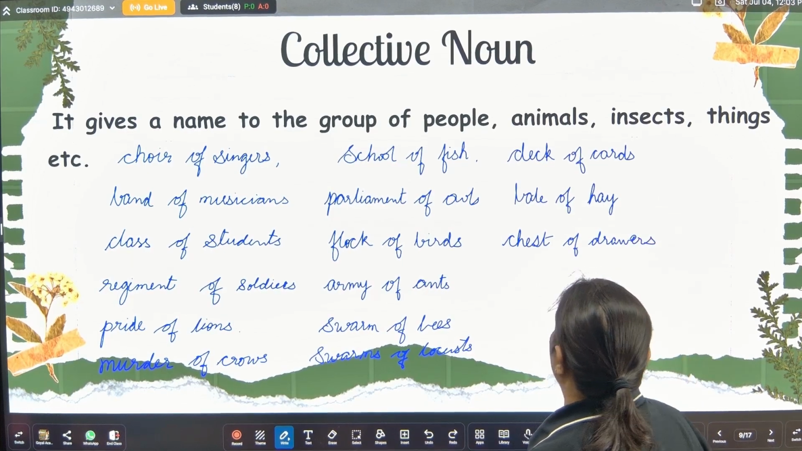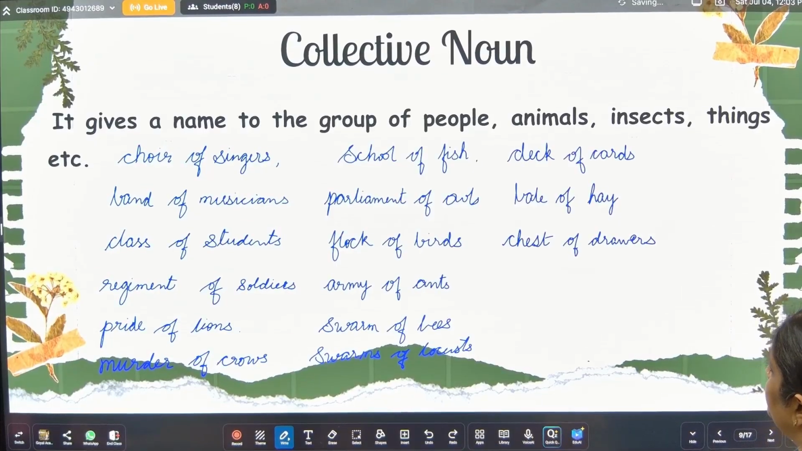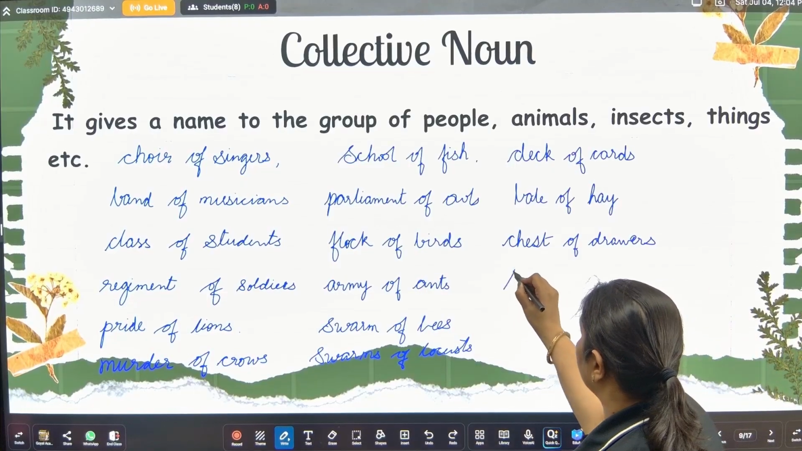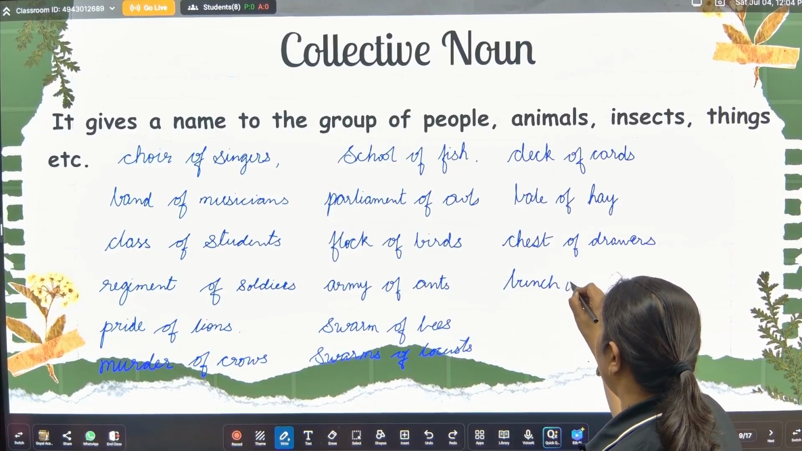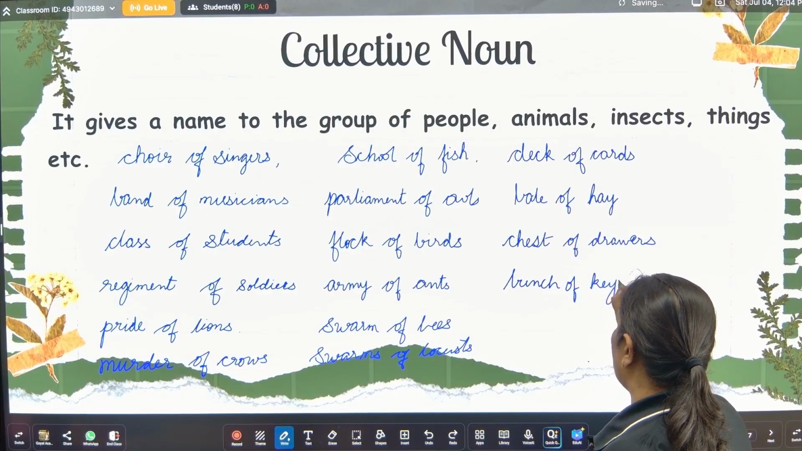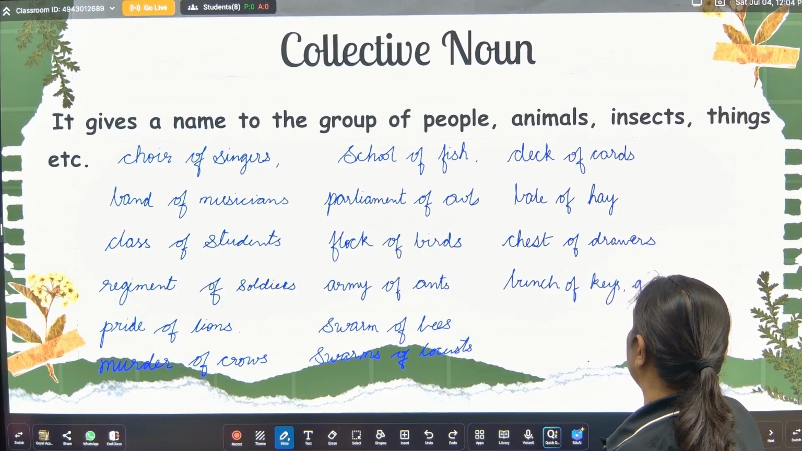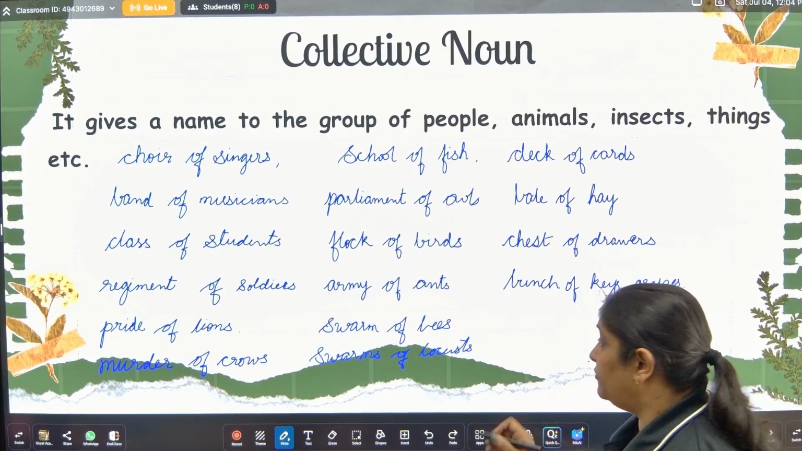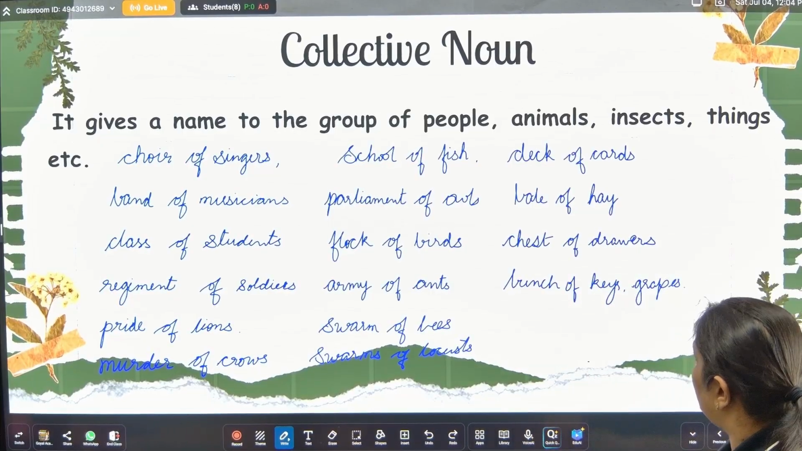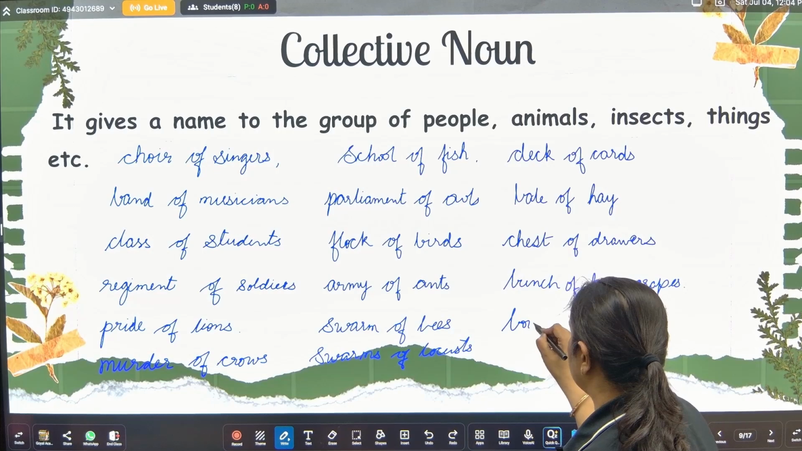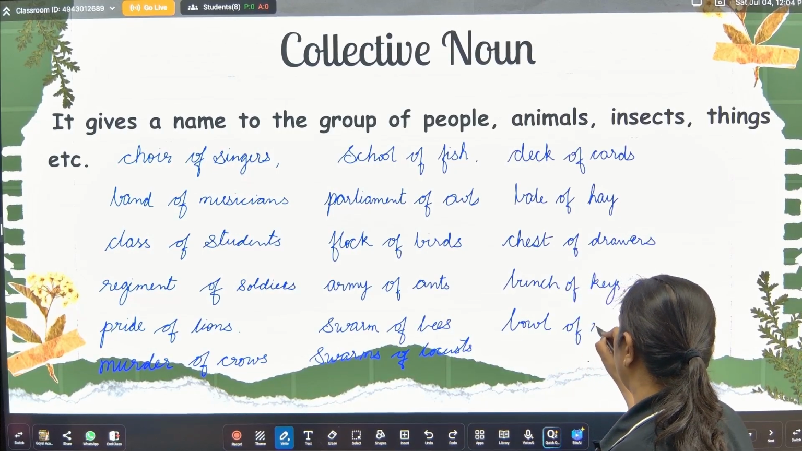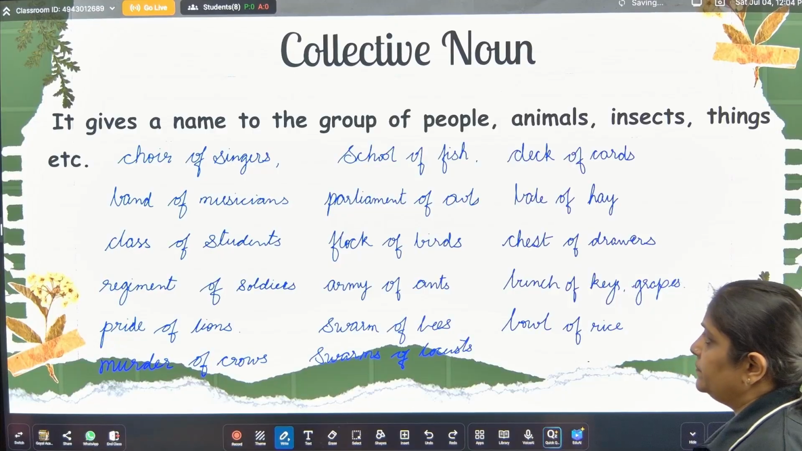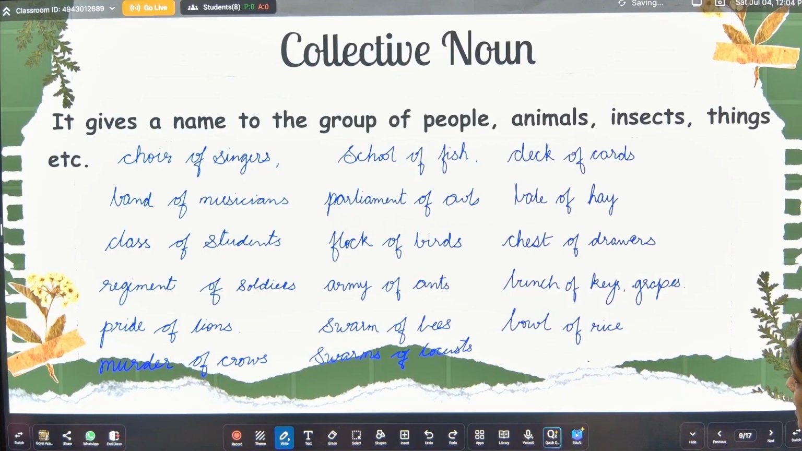Okay, these are some examples of things. Then you can say bunch of keys or bunch of grapes. Bunch of grapes. Okay, then there can be a bowl of rice. A bowl of rice. Okay, these are the examples of collective noun, right? Let us see once again.